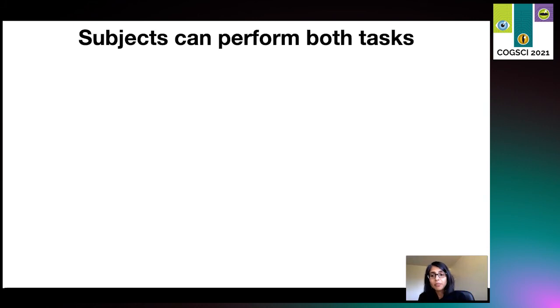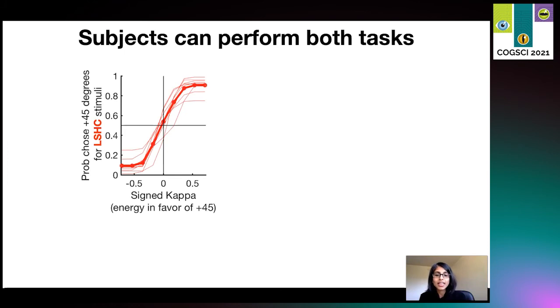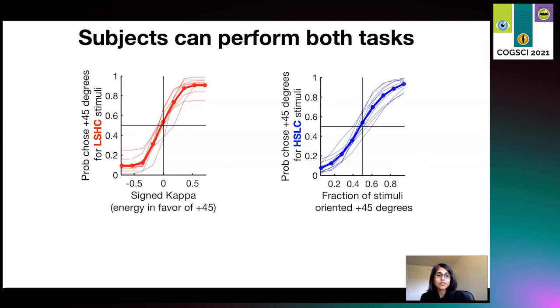Okay, now 10 naive participants performed both the task conditions, and first we confirmed that the participants were able to perform both the tasks by plotting their performance on the y-axis, and for the LSHC condition, the x-axis denotes energy in favor of plus 45 degrees in each stimulus frame, and for the HSLC condition, the x-axis denotes the fraction of stimuli in favor of plus 45 degrees in a trial. Now, as you can see, these psychometric curves confirm that the observers could perform the task equally well in both conditions.